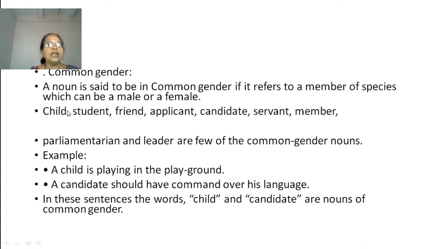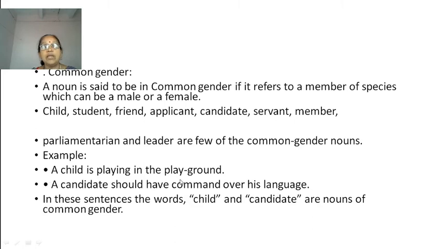So you cannot find out whether it is feminine or masculine because it is common. Child, we don't know whether it is male or female. Student, girl student, boy student, we don't know. Friend, applicant, candidate, servant, member. So these words are common gender, neither feminine nor masculine. Parliamentarian and leader are a few of the common gender nouns.